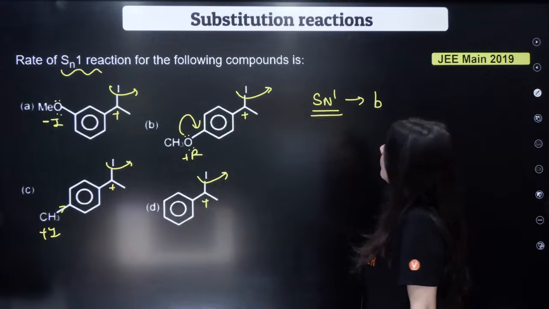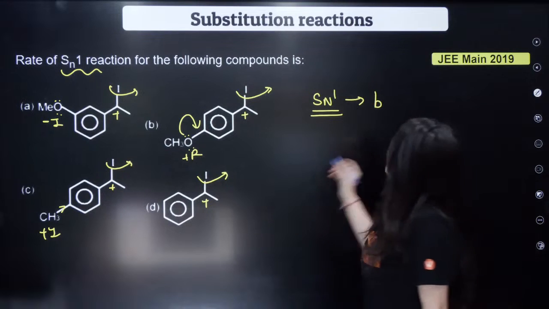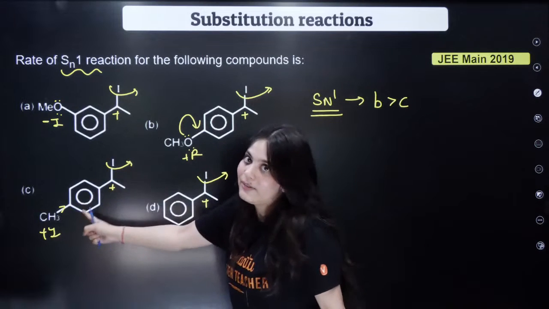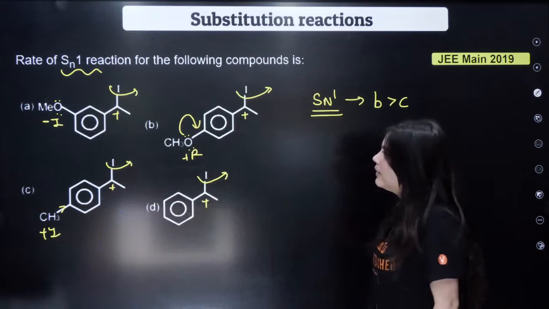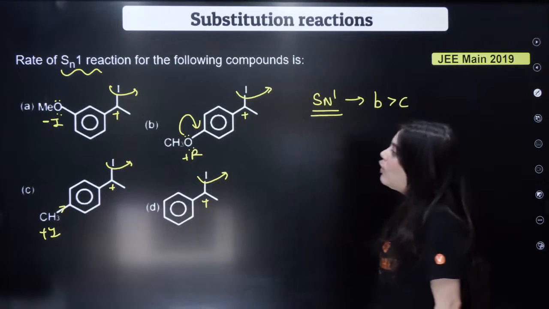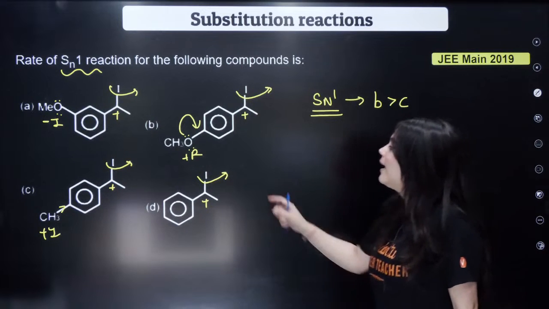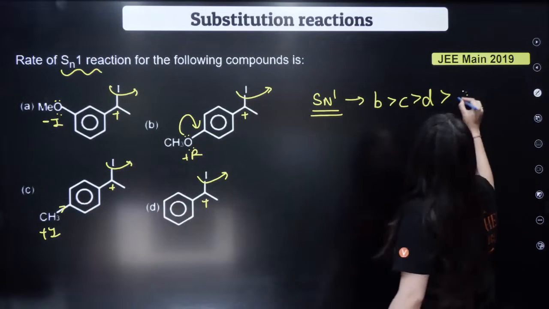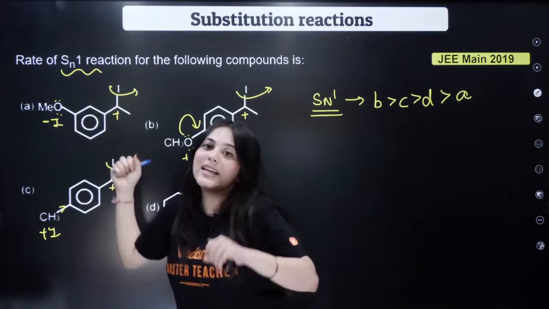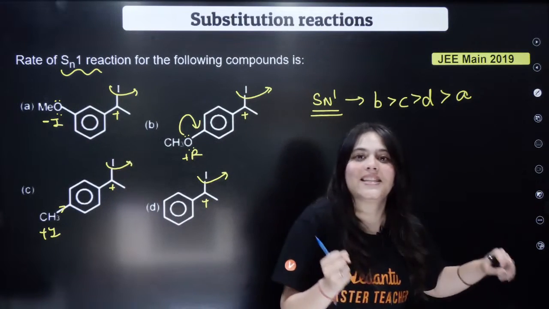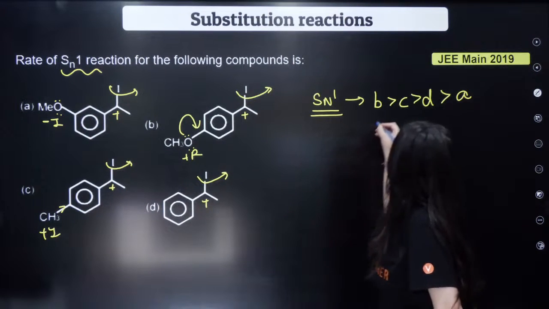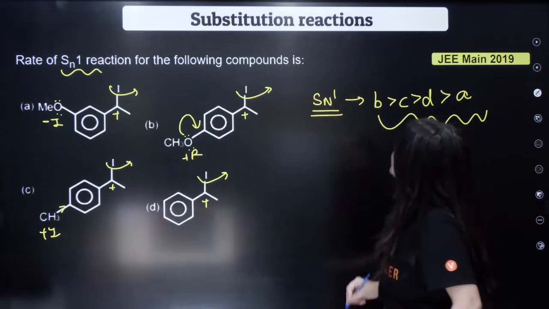B will be the most stable carbocation, followed by the C carbocation, because this is once again giving electrons to this carbocation. Followed by your D, then followed by your A. Because A is doing what? It is decreasing electron density in the ring due to the -I effect of the methoxy group. So the correct answer is B, C, D, A.